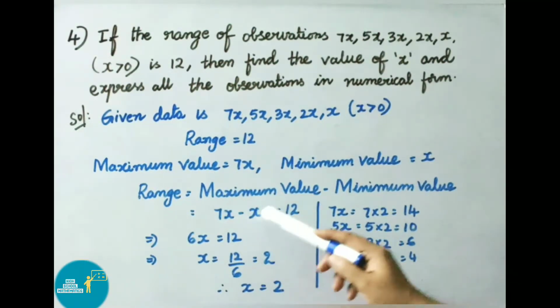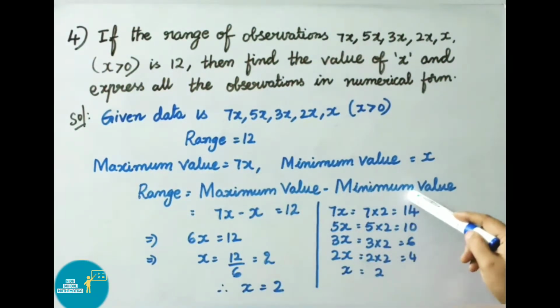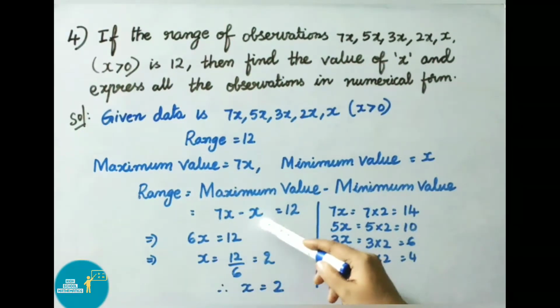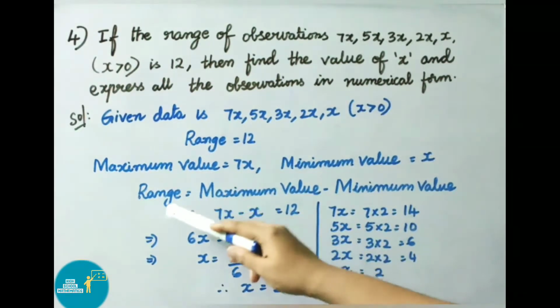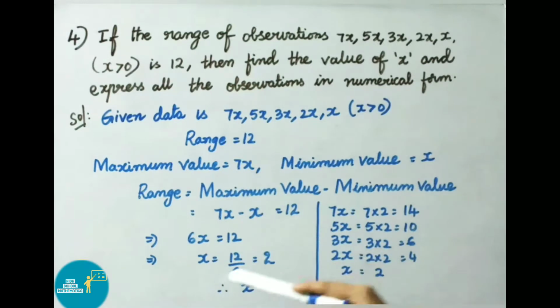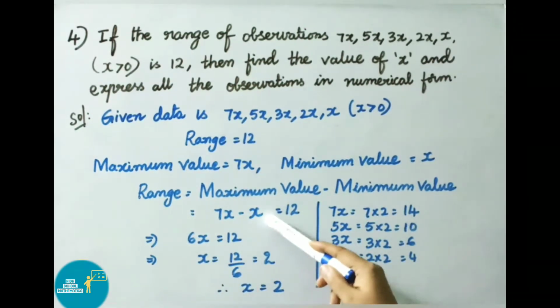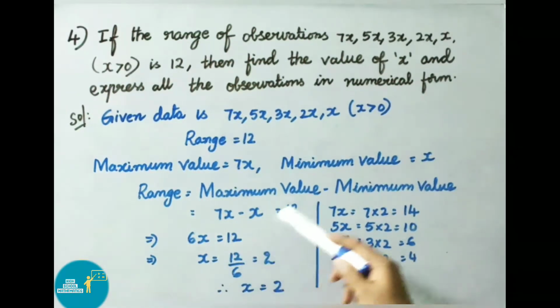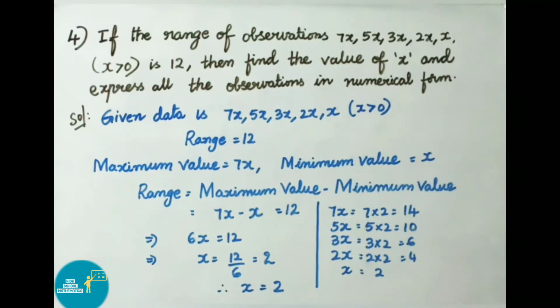Range formula is maximum value minus minimum value, that is 7x minus x, that equals the range value they have given, 12. That implies 7x minus x, that is 6x, equals 12. That implies here 6 is multiplying, on transposing it becomes divided by. So x equals 12 by 6. 6 table 12 is 2 times, so the x value is 2.